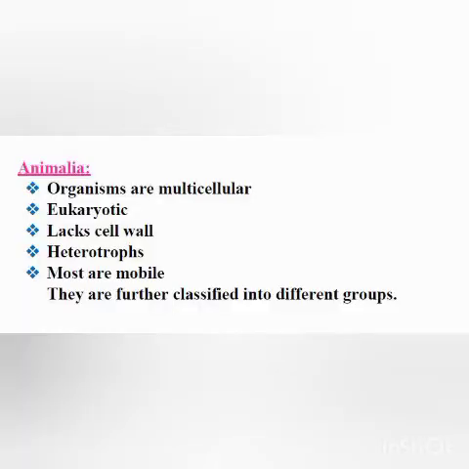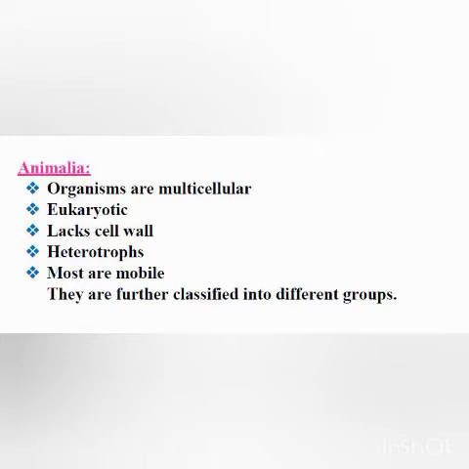Now, what are the characteristics of kingdom Animalia? Here, the organisms are multicellular, means they are made up of more than one cell. The organisms are eukaryotic. What does eukaryotic mean? That here the genetic material is surrounded by a nuclear membrane. Genetic material, that is DNA, doesn't lie free or naked in the cytoplasm.